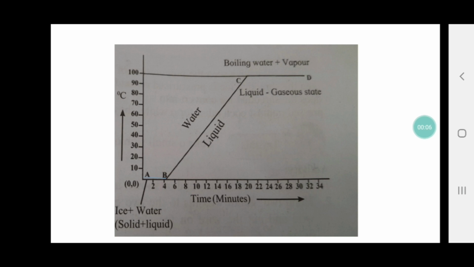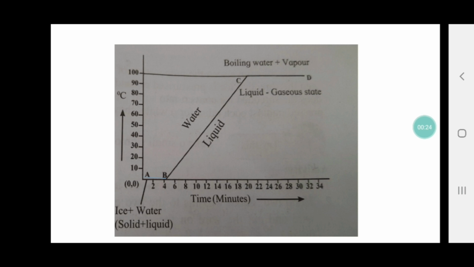Now, what is melting point and what is boiling point, that we are going to discuss. The heat absorbed by the substance to get converted into liquid state is known as latent heat of fusion, right?